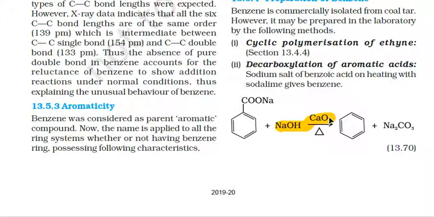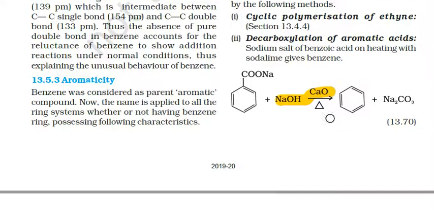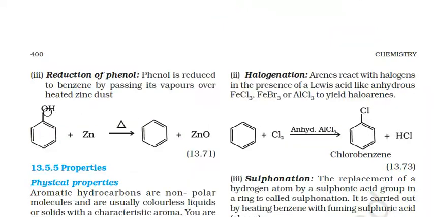On heating, we get benzene plus Na2CO3. Next, reduction of phenol. When phenol is reduced in the presence of zinc dust and heated, benzene is formed along with zinc oxide.